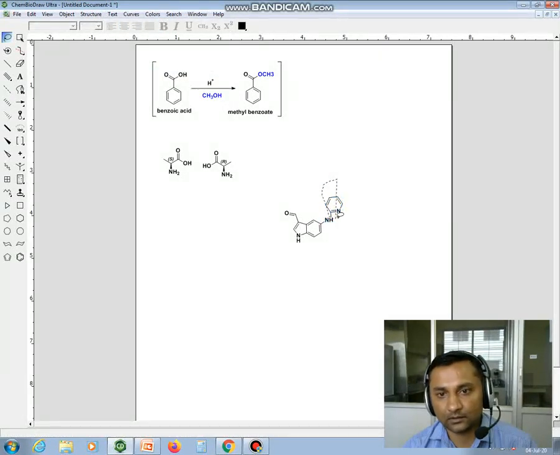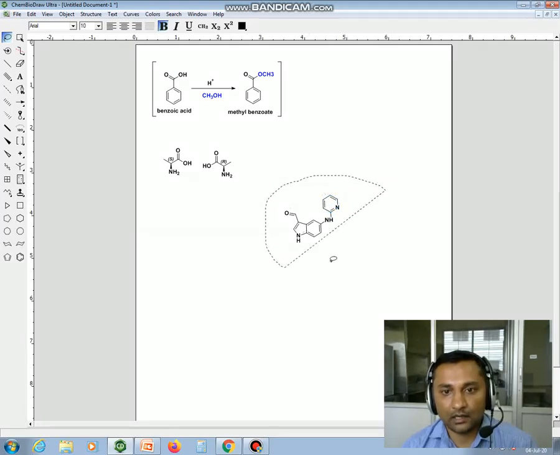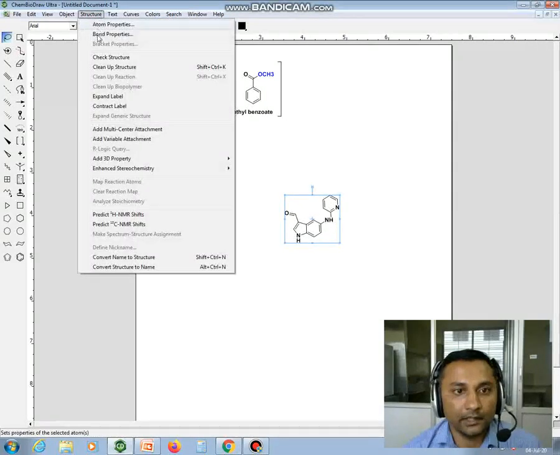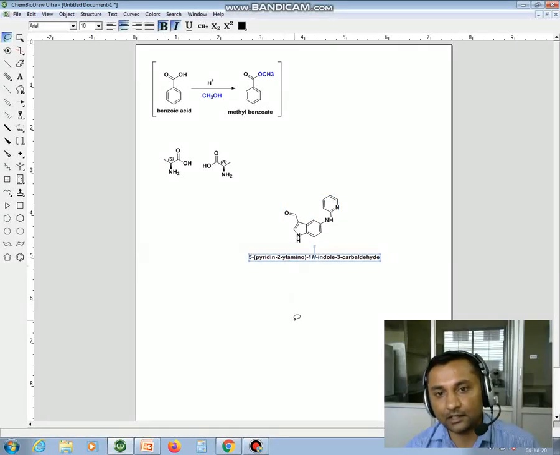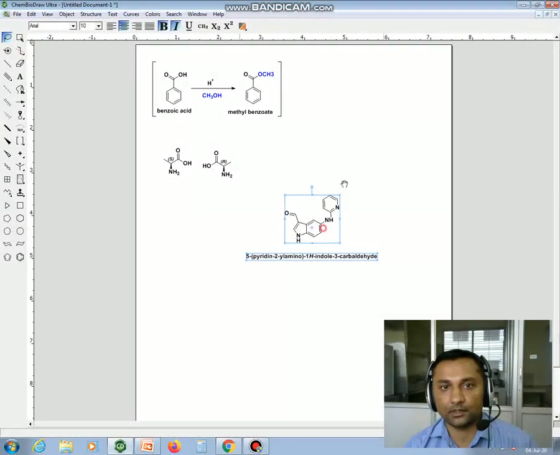Now I have to convert it into their name. So go to the structure, convert structure to name. So you can directly get the IUPAC name for this kind of complex molecule. So these are the advantages of this software.